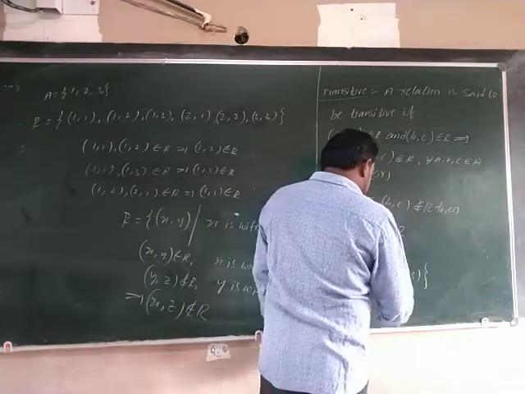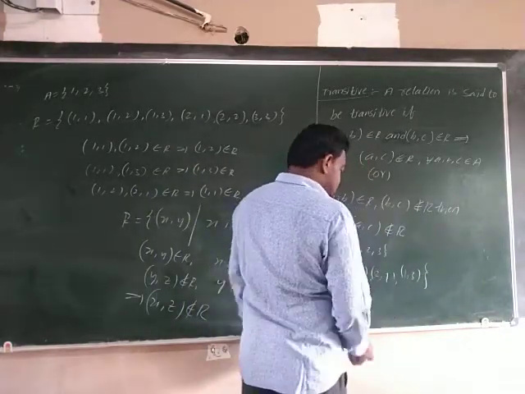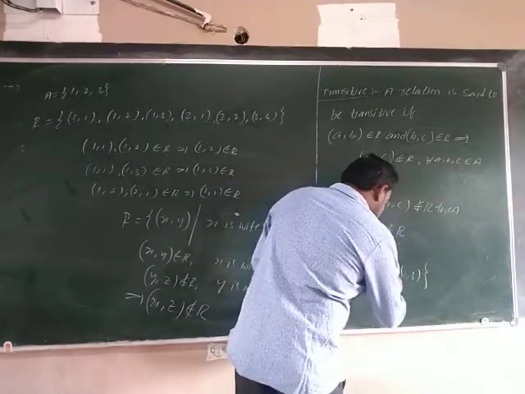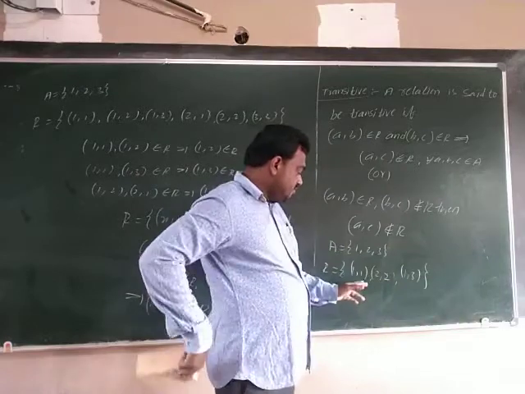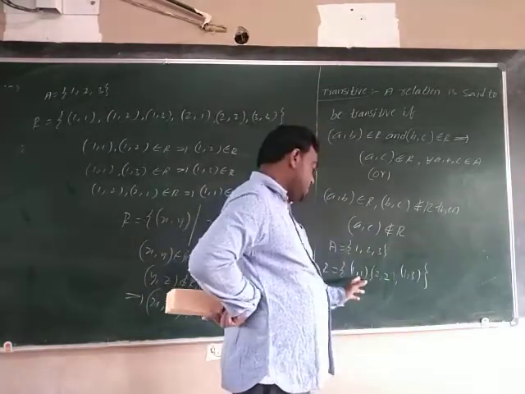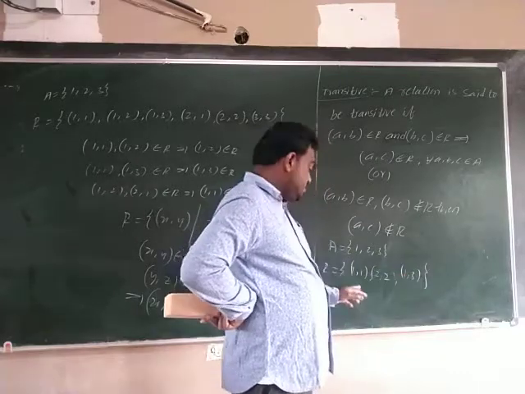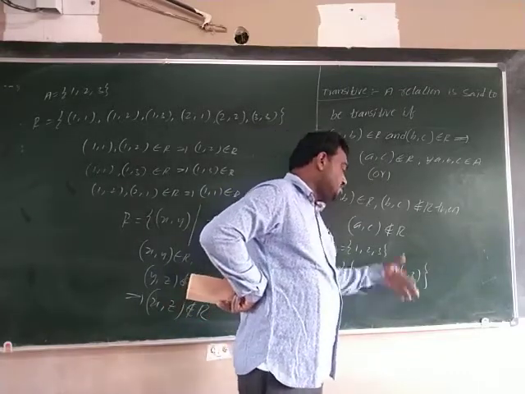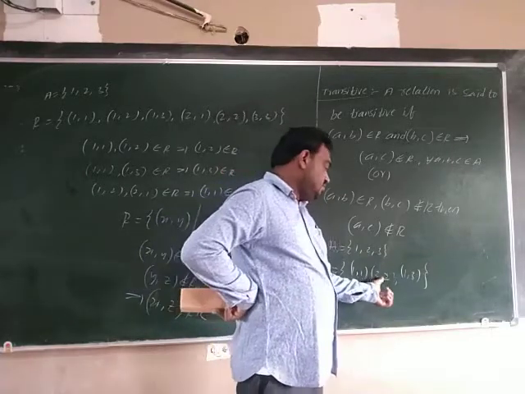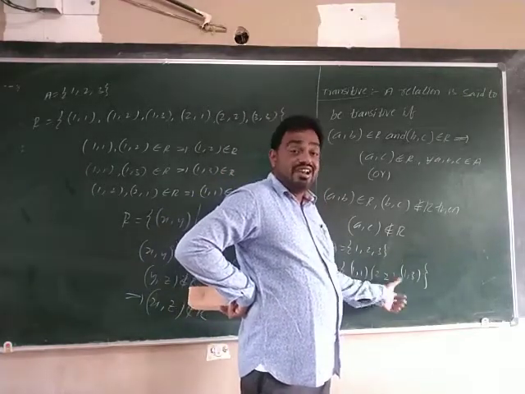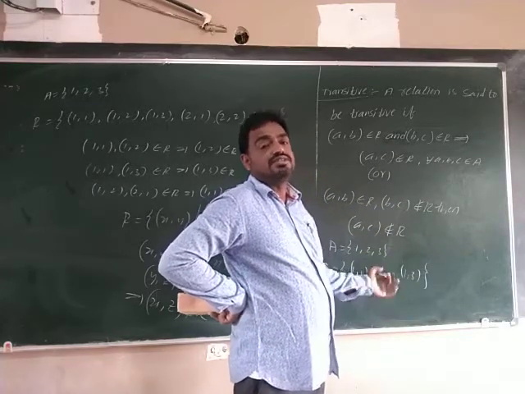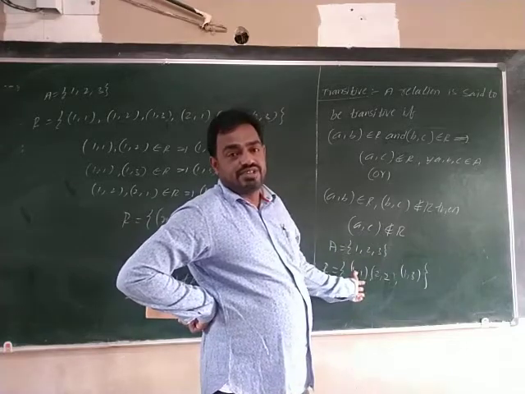Otherwise, here you take 2 comma 1. You see 1 comma 1 is there, next to 1 comma 3. So 1 comma 3 belongs to R. Next to 1 comma 2, 2 comma 2, next continuation is not there here. That means here this one no. 2 is related to which one next? We don't know. So this is also transitive.